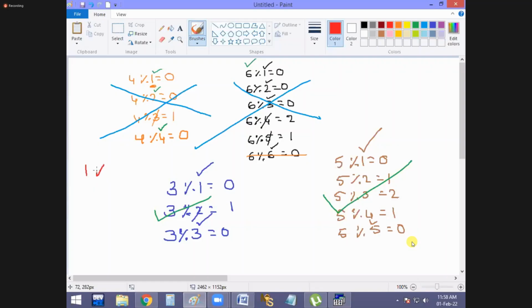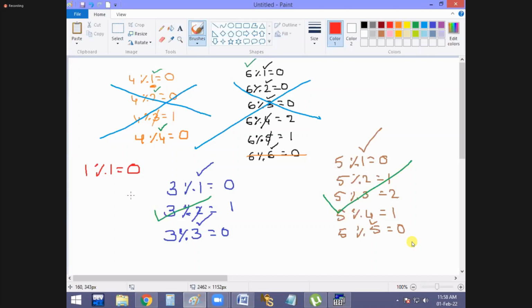Very good. 1 % 1 is equal to 0, no? As per this definition, 1 is not a prime number, because this definition needs 2 factors, but 1 has only 1 factor now. That's why 1 is not a prime number.